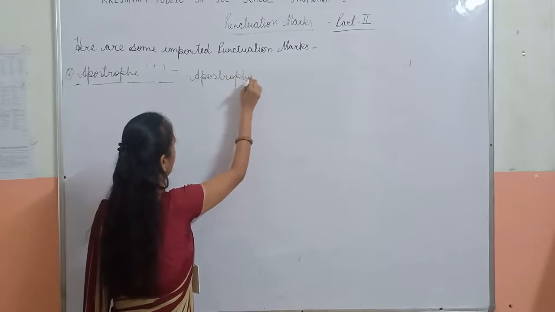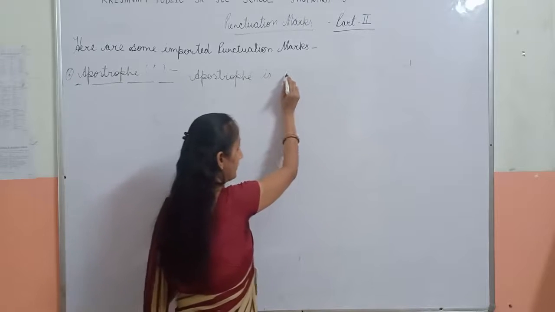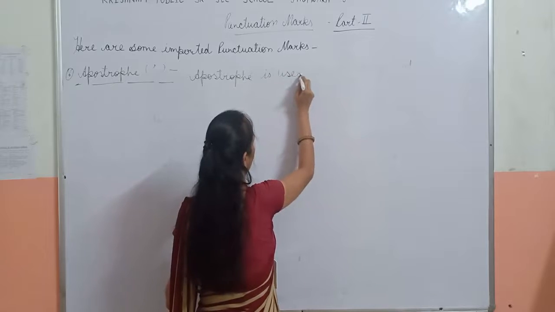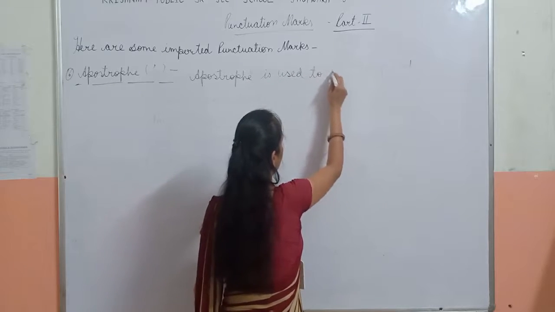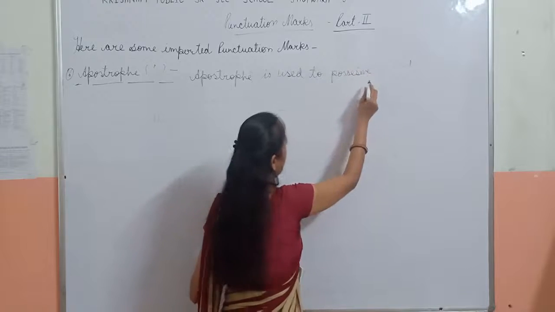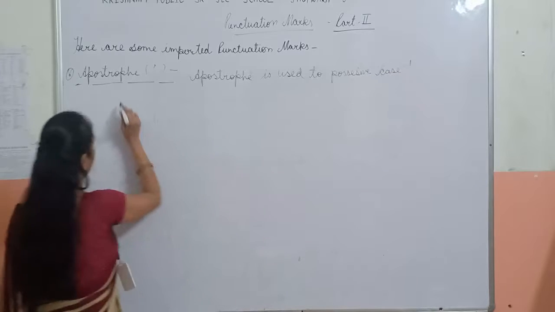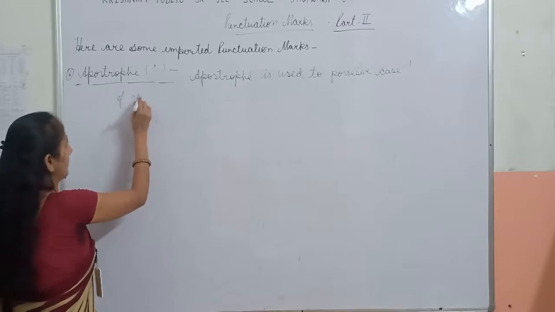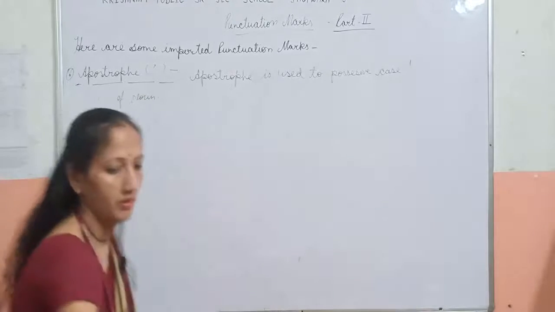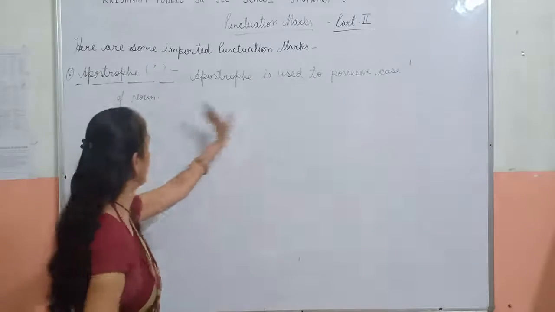Apostrophe is used for the possessive case of a noun.